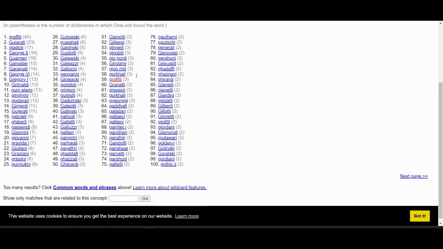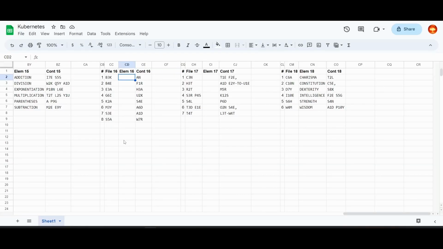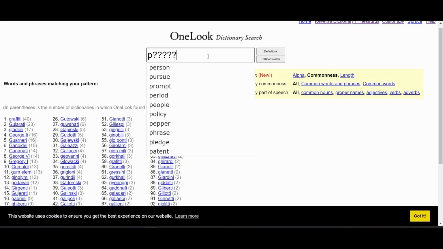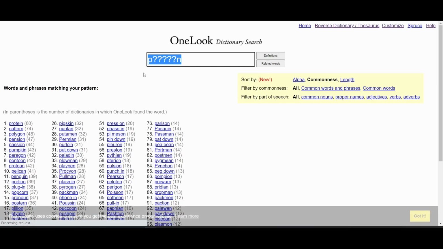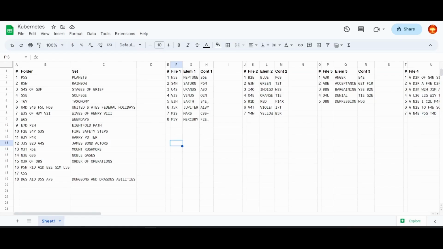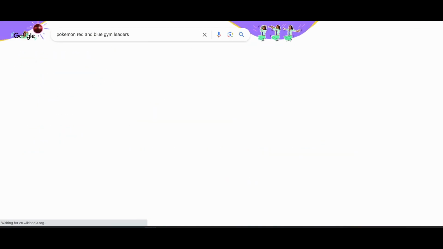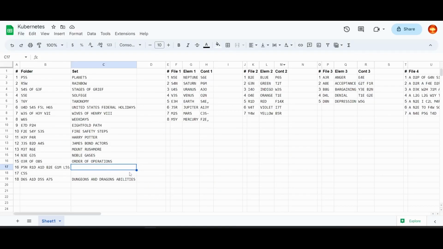That's not giving any fantastic results. Wait a minute. This could be Pokemon Red and Blue. Gym something. Leaders. Okay. Pokemon Red and Blue Gym Leaders.